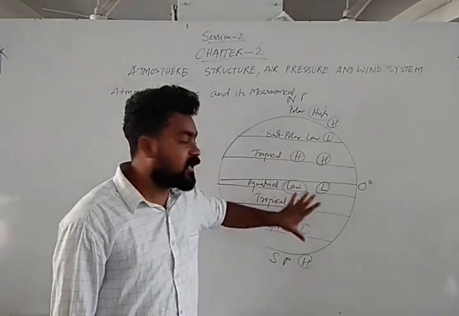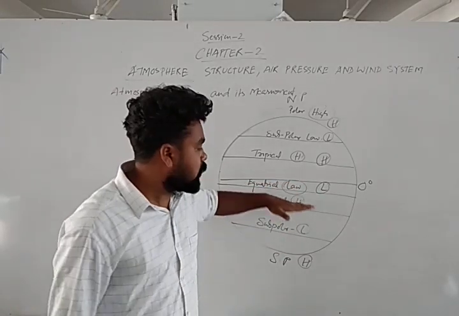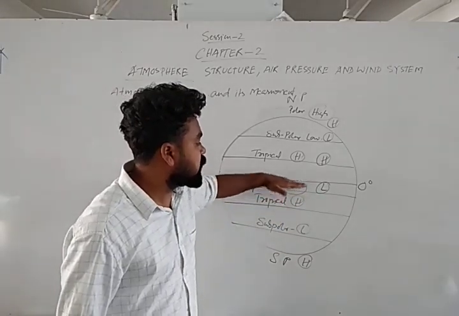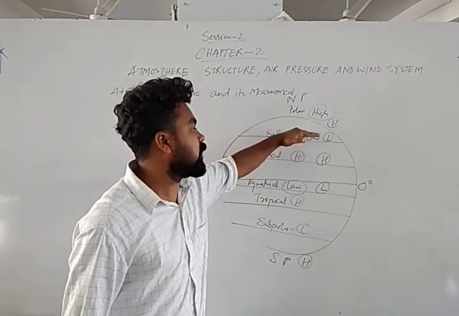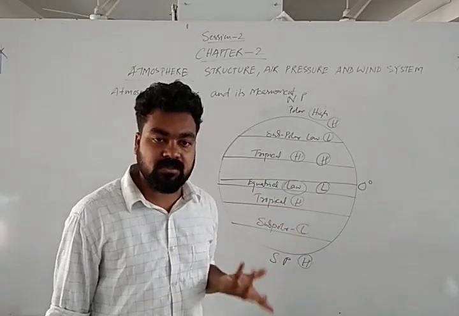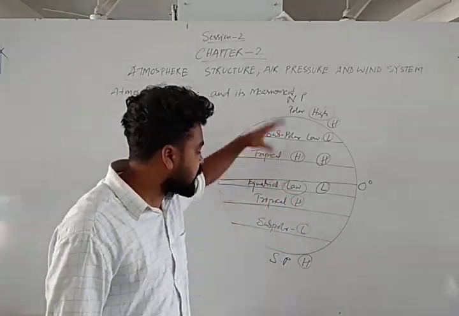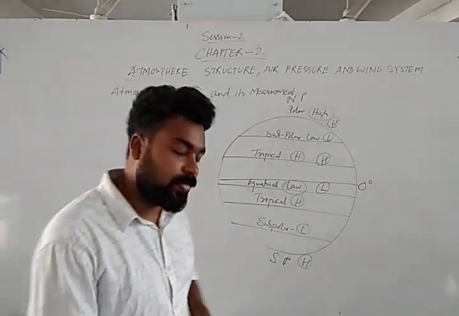These belts never change, but they shift their place from one place to another. Sometimes the low pressure goes upward, then the high pressure moves upward. Due to this movement or rotation of the earth, sometimes shifting of the air pressure belts takes place, but generally these are the permanent pressure belts and never change.